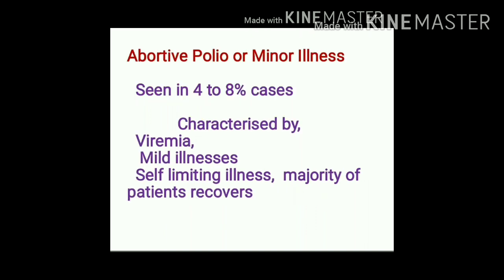Abortive polio, also called minor illness, is seen in about 4 to 8% of cases. In this stage, virus is present in circulation, so there is a stage of viremia. This is a mild form of illness manifested by some respiratory symptoms or some GI symptoms. Respiratory symptoms may be sore throat, or GI symptoms may include abdominal discomfort. This is a self-limiting illness, and the majority of patients recover from abortive polio or minor illness.